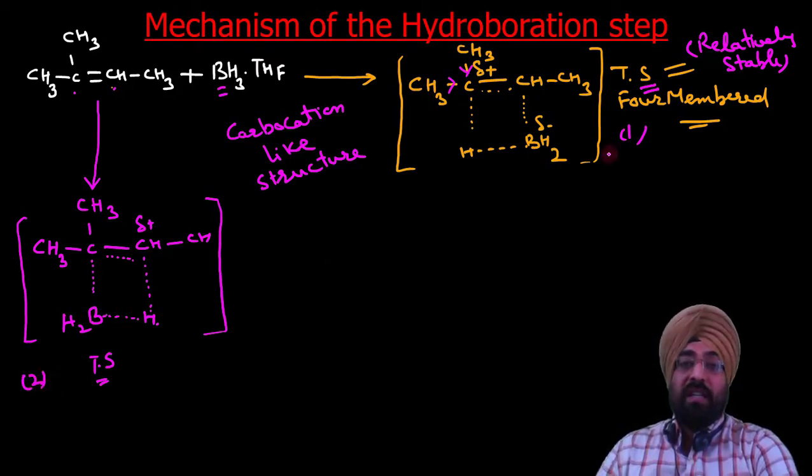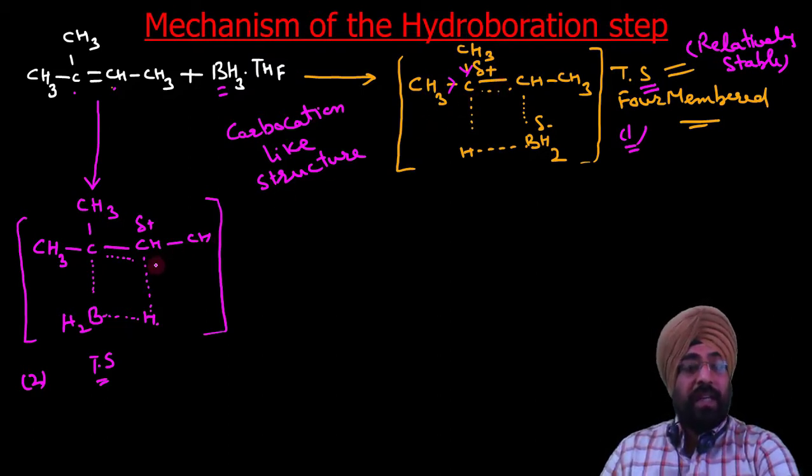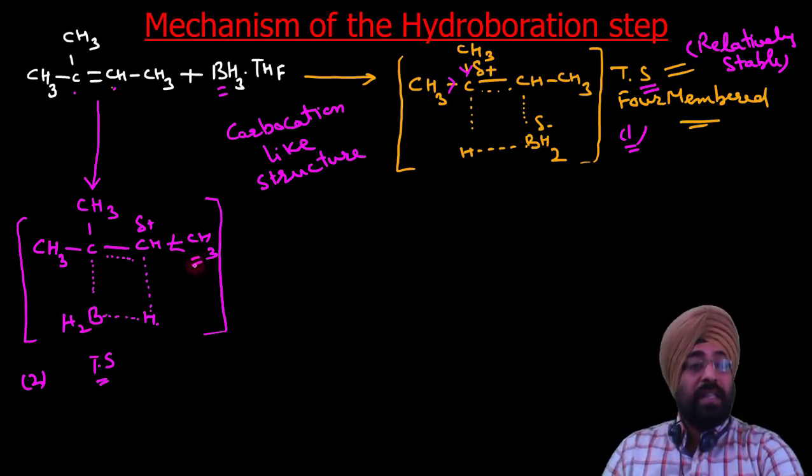In transition state 1, the carbon carrying positive charge is stabilized by 2 methyl groups, whereas here the carbon having positive charge is stabilized by only 1 carbon. So only 1 methyl group, which means transition state 2 is less stable than transition state 1.